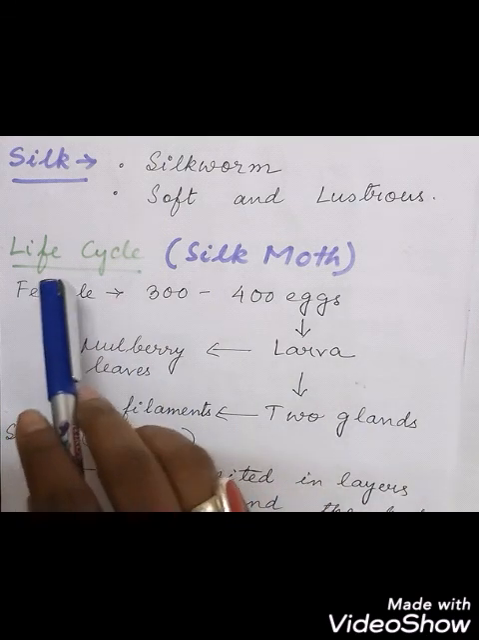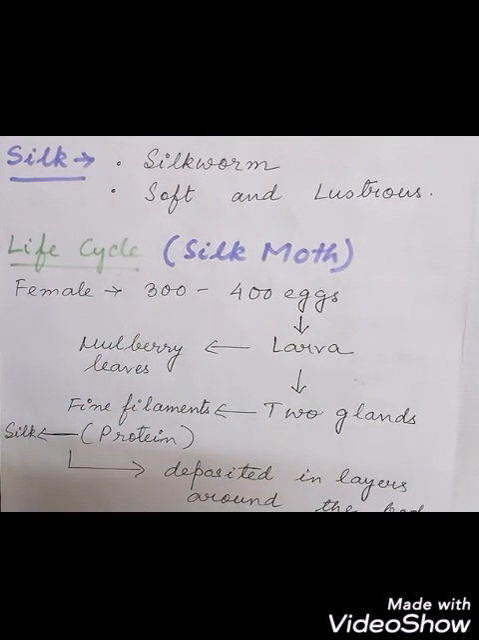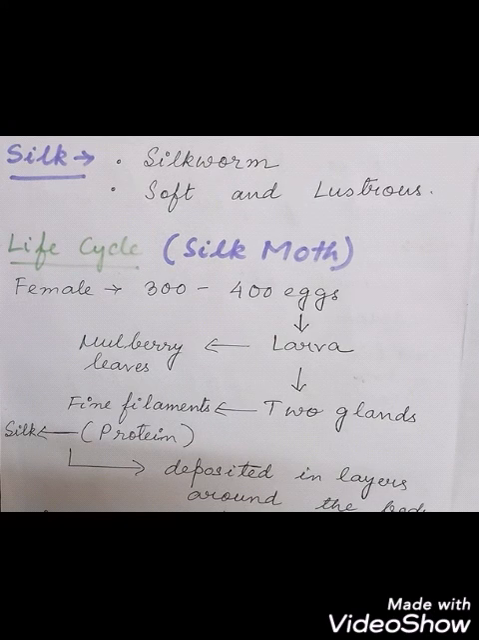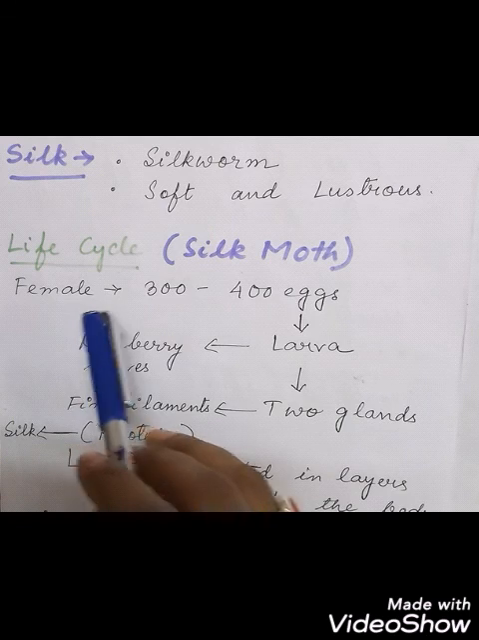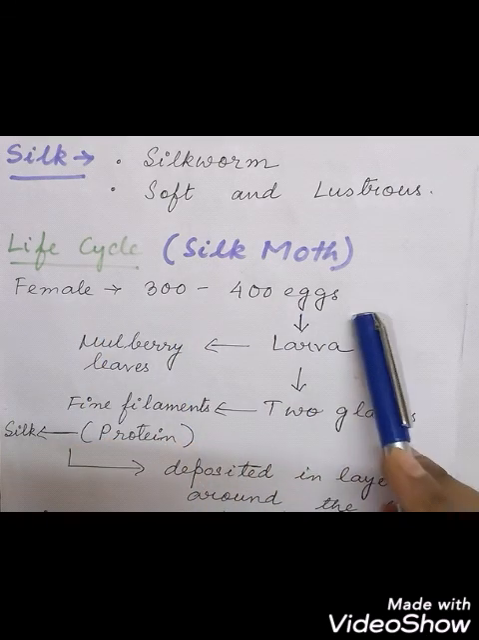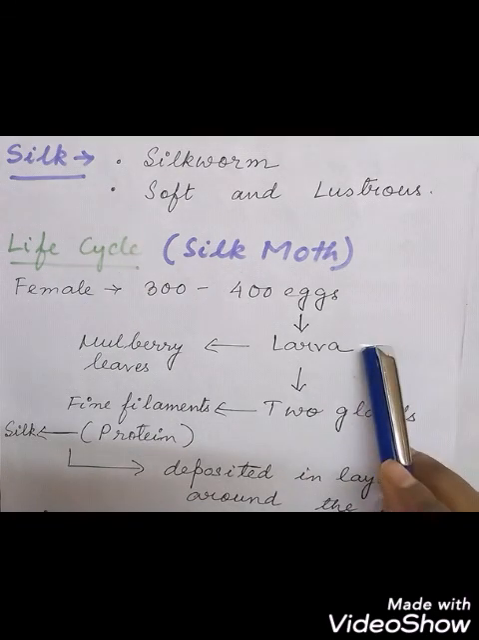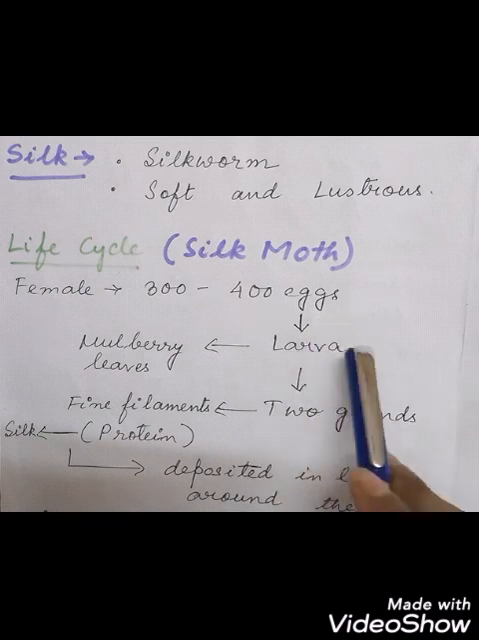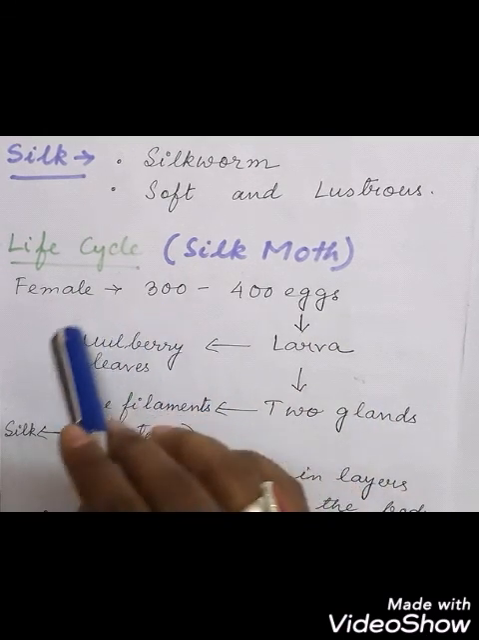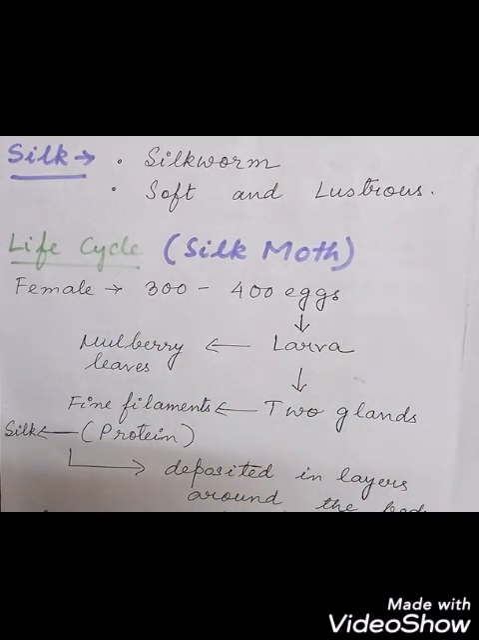So let us see here the life cycle of a silk moth. What happens during the life cycle of silk moth? A female silk moth will lay about 300 to 400 eggs at a time. Then the eggs will hatch into caterpillars, which we call larvae. So this is the larval stage, and they feed on what? Mostly the muga silk that we get here. This type of larva will feed on the mulberry leaves.